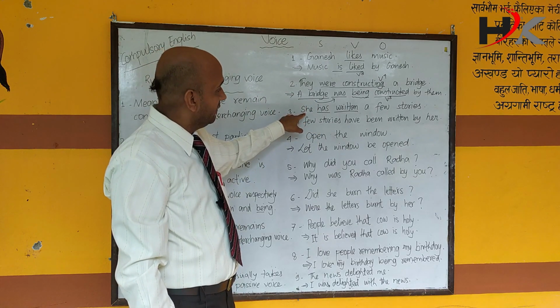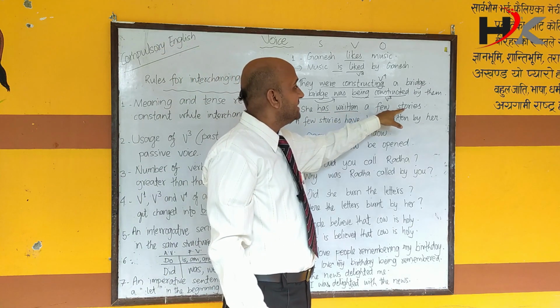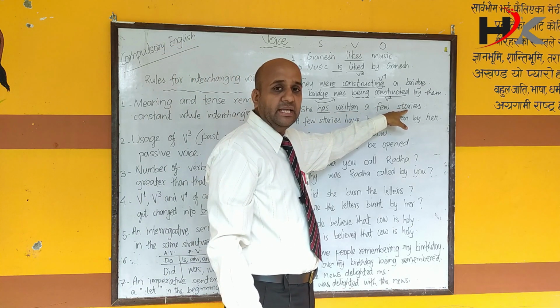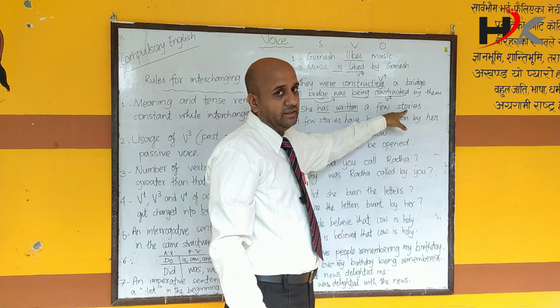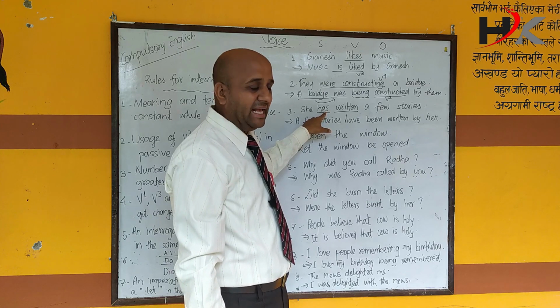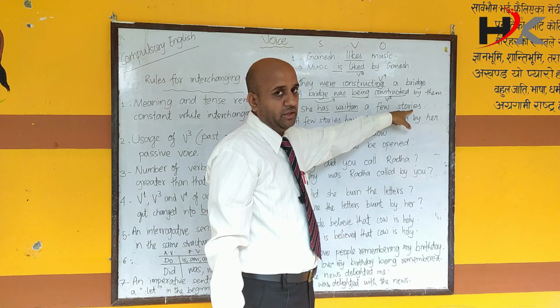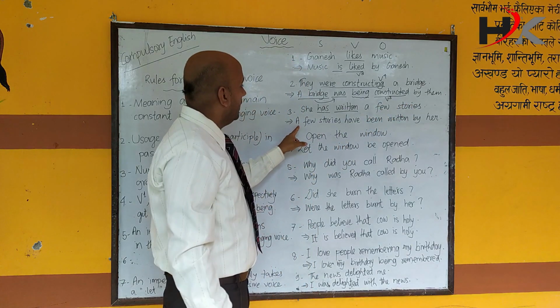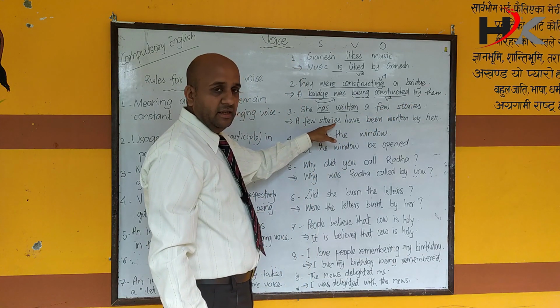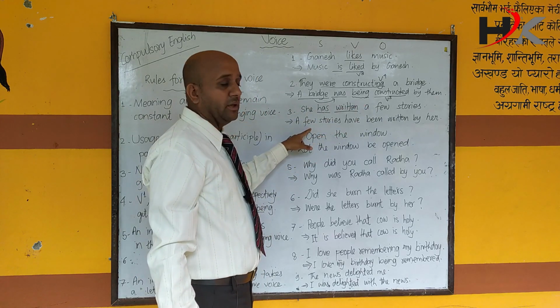Now, see here carefully. She is singular, whereas a few stories is plural. She is singular, because of which we have used the word has here. A few stories is plural. Now, a few stories, object becomes subject here, but this is plural.